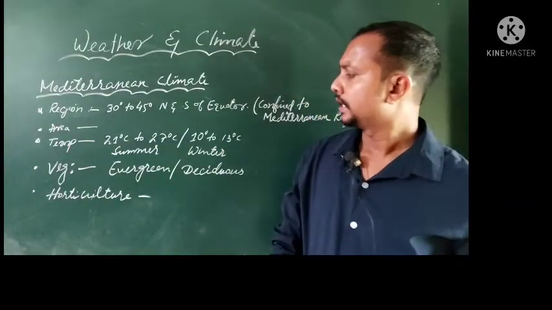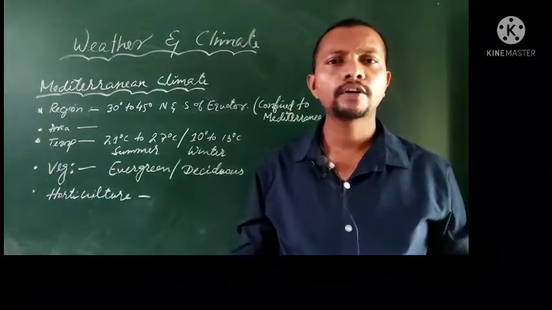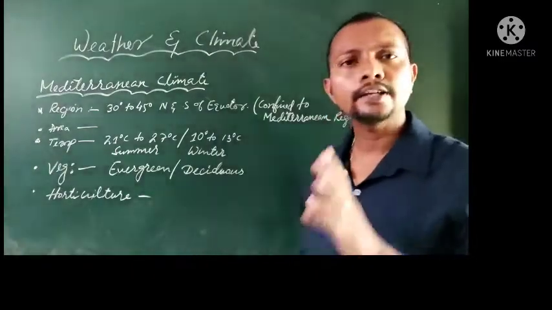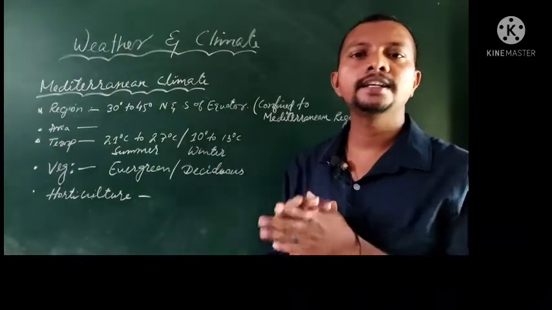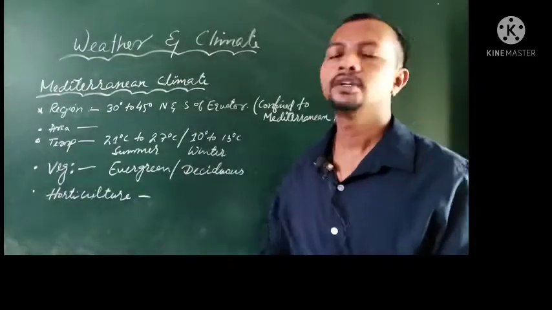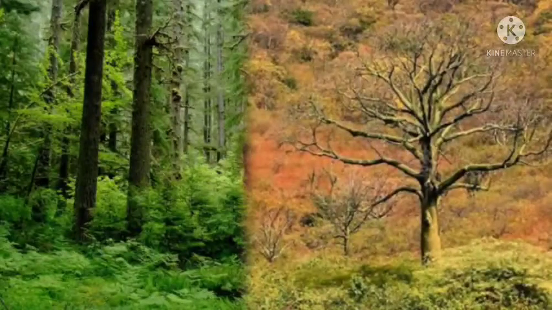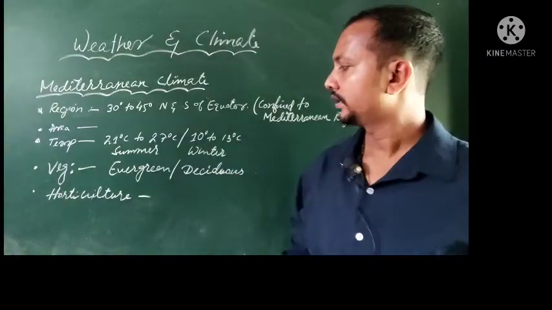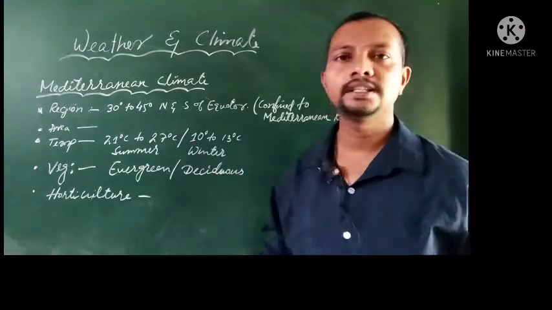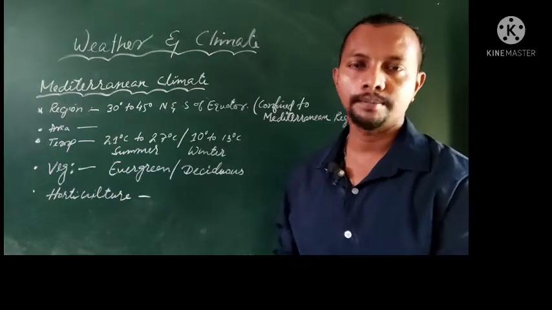As for the vegetation of this place, dear friends, it has two types: evergreen and deciduous. Evergreen plants are green throughout the year, and deciduous plants shed their leaves once a year. So both types of vegetation can be seen under this climate.